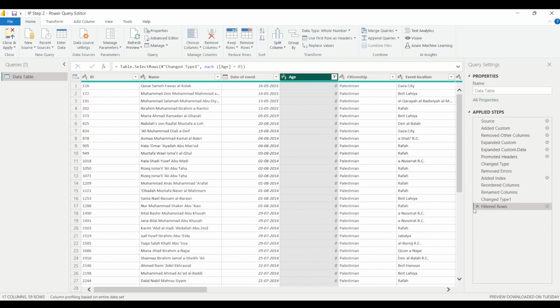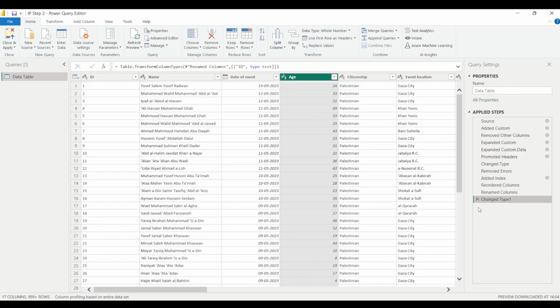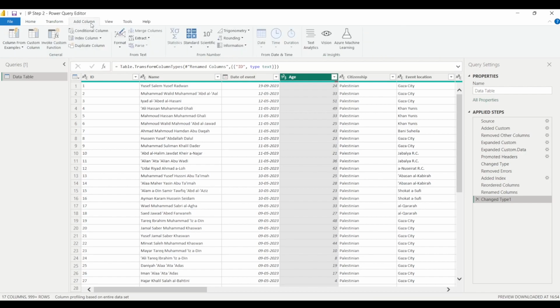So that's the thing. And I will delete this filtered rows step, because I want my complete data set. This is the data that we have, and based on this age column we want to add one more column. Under the add column tab, there is an option of adding a conditional column.